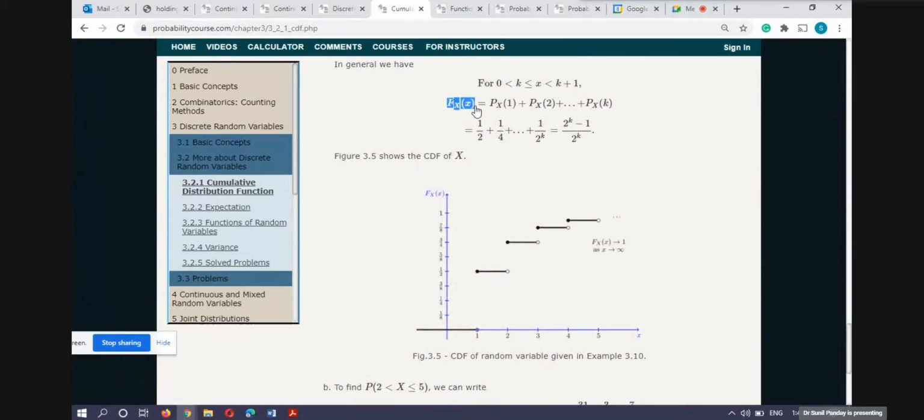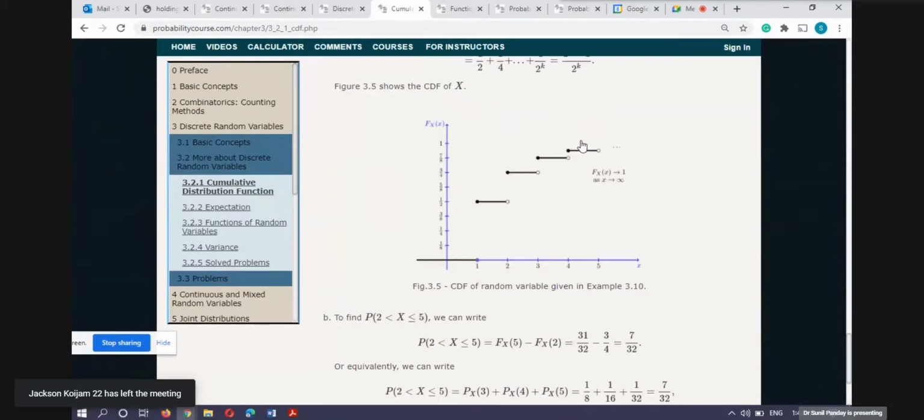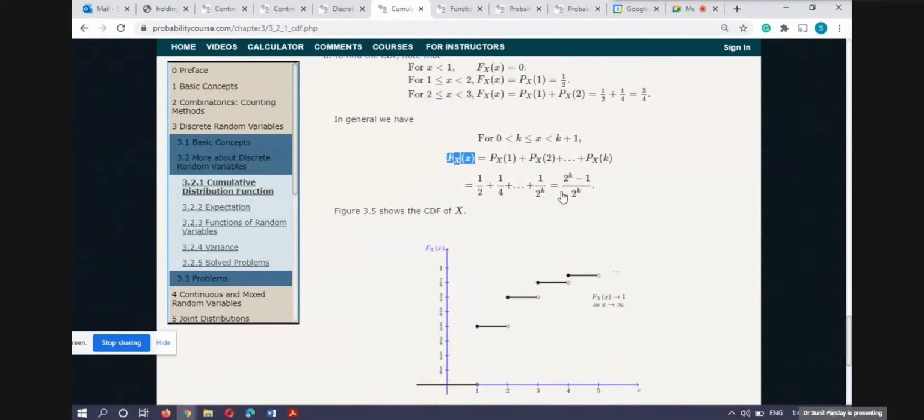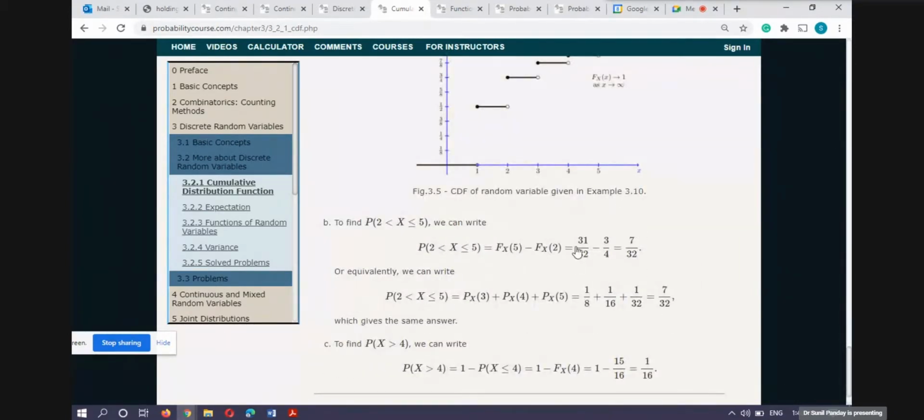For any x that lies between k and k plus 1, the formula is (2 raised to power k minus 1) by 2 raised to power k. Once I put 5, I get 2 raised to power 5 minus 1 upon 2 raised to power 5. 2 raised to power 5 is 32, minus 1 is 31, divided by 2 raised to power 5. And for 2, it is 2 raised to power 2 minus 1 divided by 2 raised to power 2. So 2 raised to power 2 is 4, minus 1 is 3, divided by 4. So this is the probability. This is the way we'll use the result.